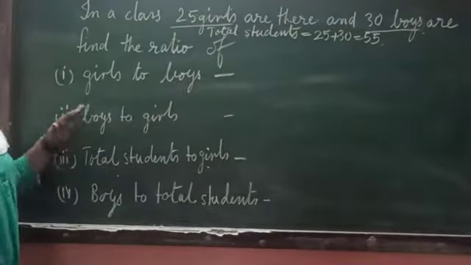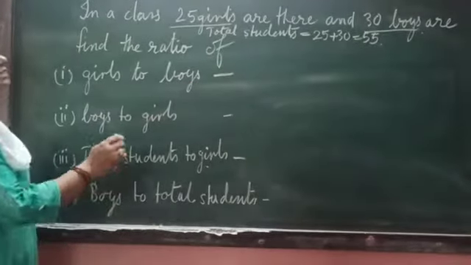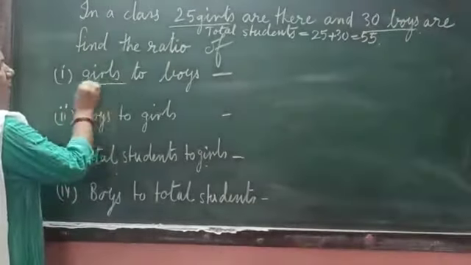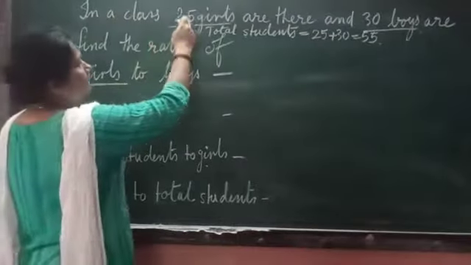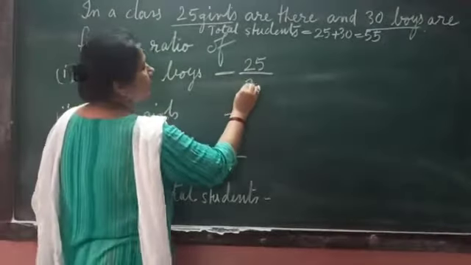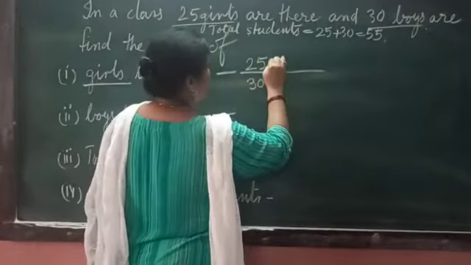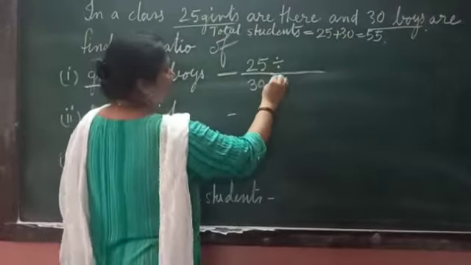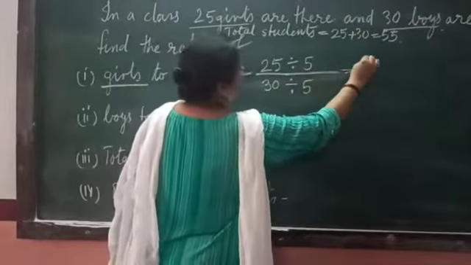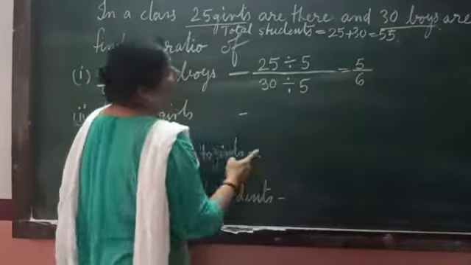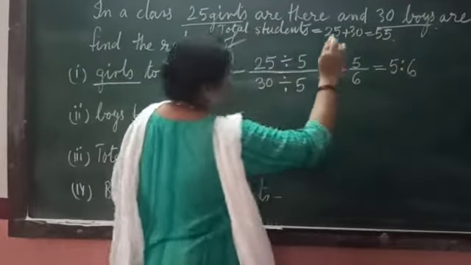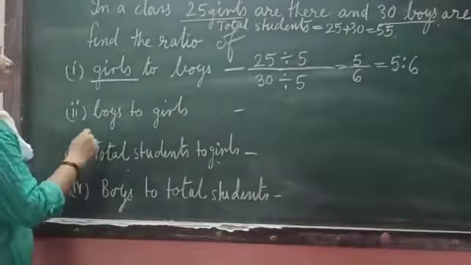Now whenever we solve ratio sums, order is very important. I said in the beginning also. Order means what? Here what is written first? Girls. So what is the number of girls? 25. Then it is written boys. What is the number of boys? 30. Now again, as we do in fraction sums, numerator and denominator are divided by the same number 5, and we get 5 upon 6. But we cannot write the answer as 5 upon 6. We have to write the answer in ratios. 5 to 6.